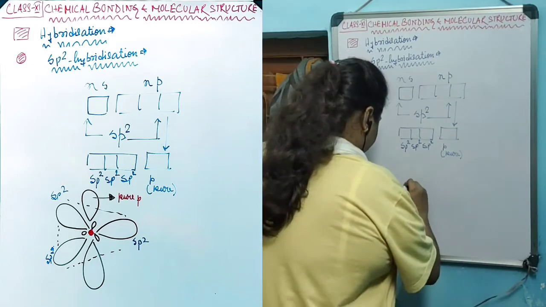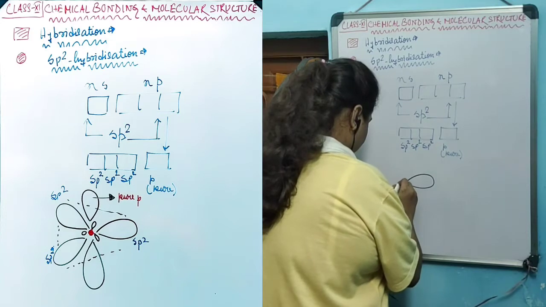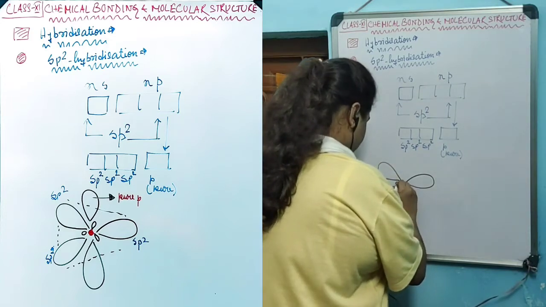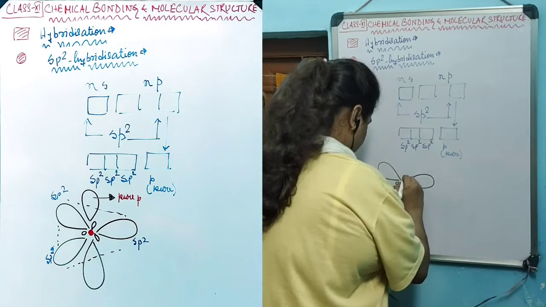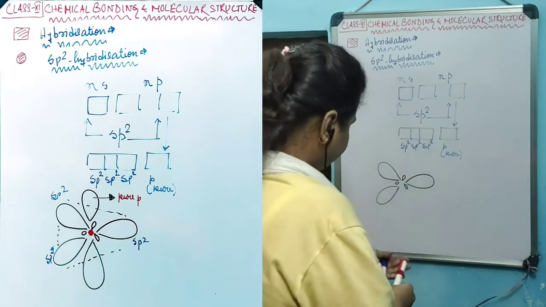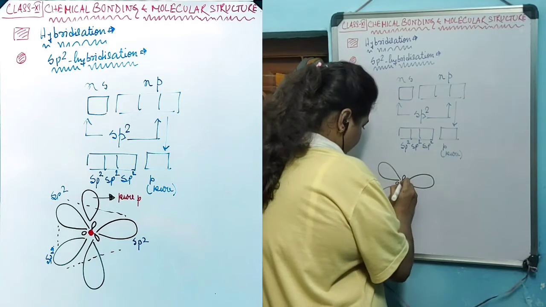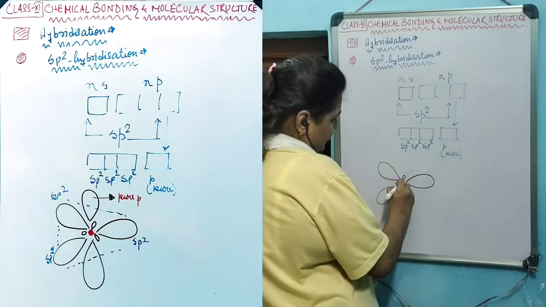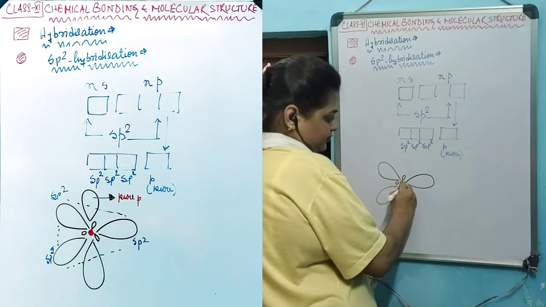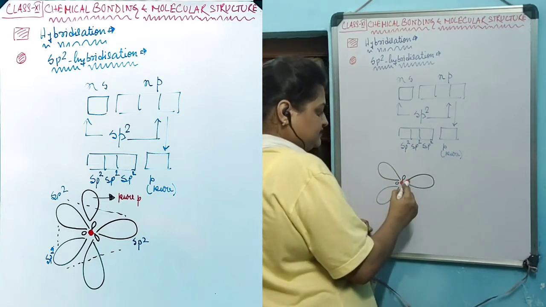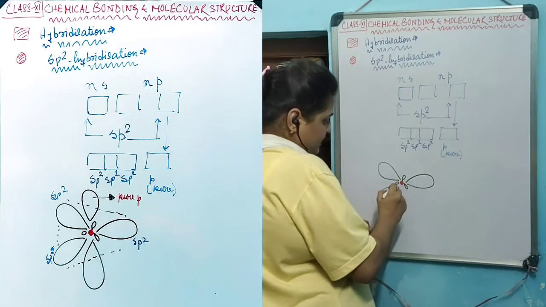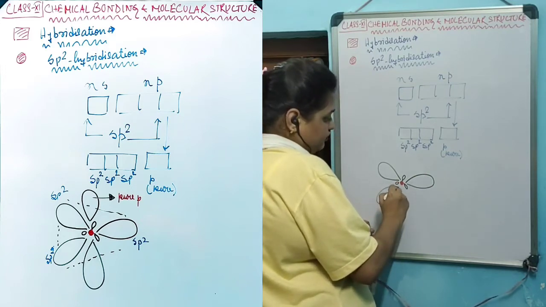3 sp2 orbitals are there. This is the central atom in the middle, and 3 hybrid orbitals. This is 1 hybrid orbital with the bigger lobe and in the opposite the smaller lobe. This one is the second hybrid orbital, and this is the third hybrid sp2 orbital.